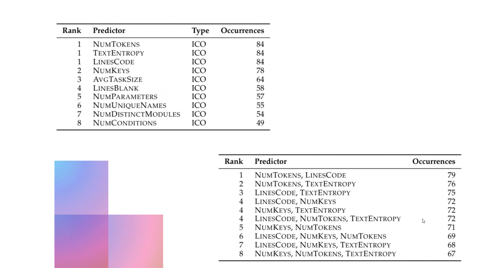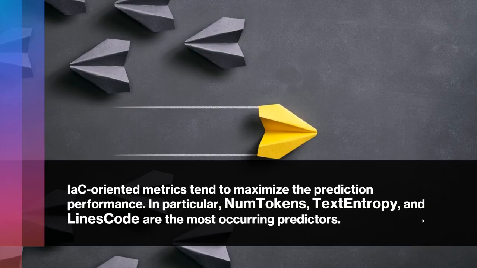From the table, we can see that all the best predictors are infrastructure as code oriented metrics, confirming the findings of RQ2. And we also have combinations of them, like the number of tokens and the lines of code, the text entropy and the number of tokens, the lines of code and the text entropy, and so on and so forth. Hence, infrastructure as code-oriented metrics tend to maximize the prediction performance, and in particular, the number of tokens, text entropy, and the lines of code are the most occurring predictors.